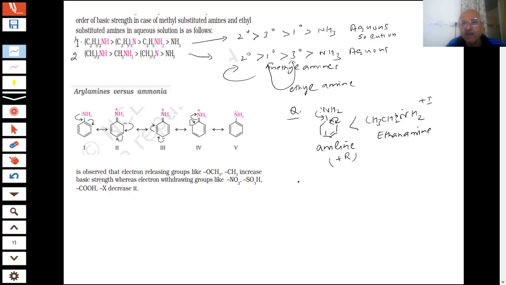And if I have to compare the basicity of CH3CH2NH2, which is ethanamine, and CH3C(=O)NH2, which is ethanamide, which is more basic?